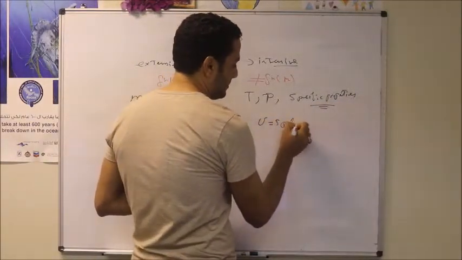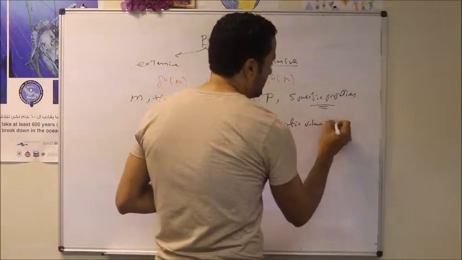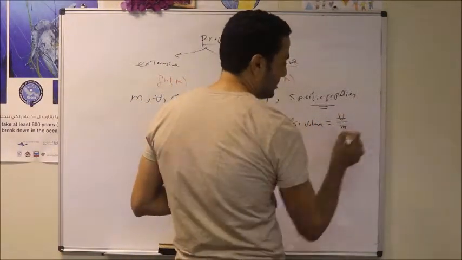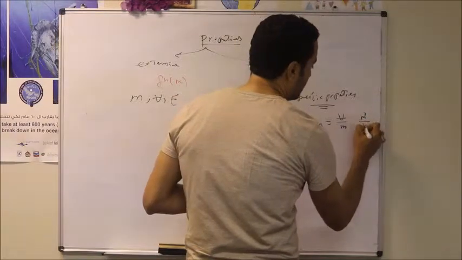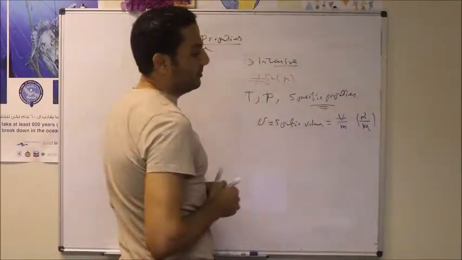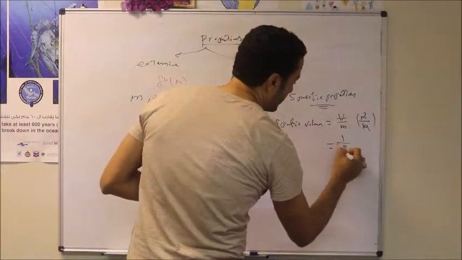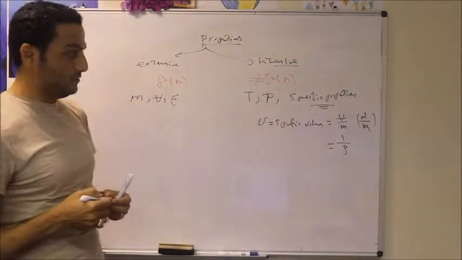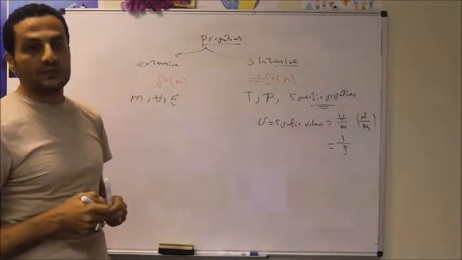So specific volume is defined as the volume per unit mass, calculated in meter cube per kilogram, and it is equal to 1 over density.